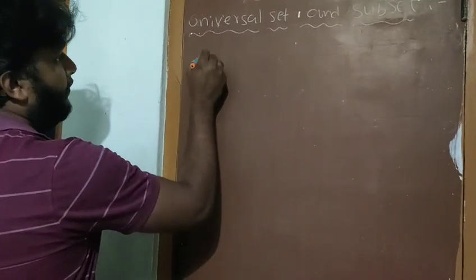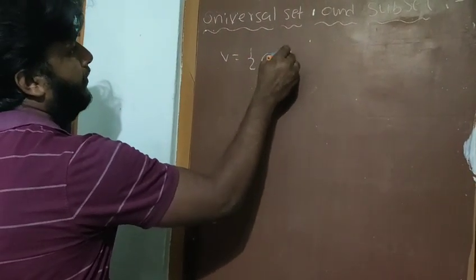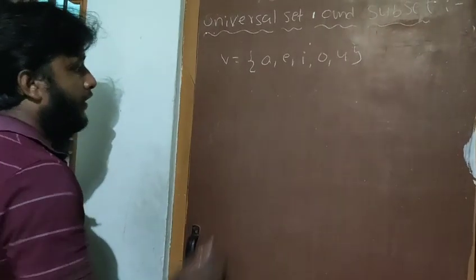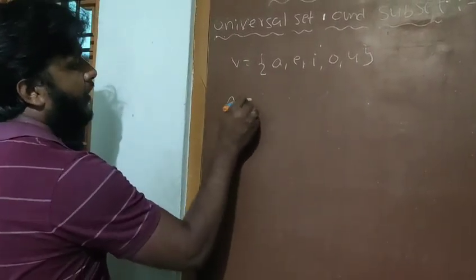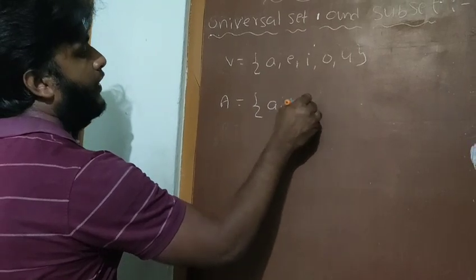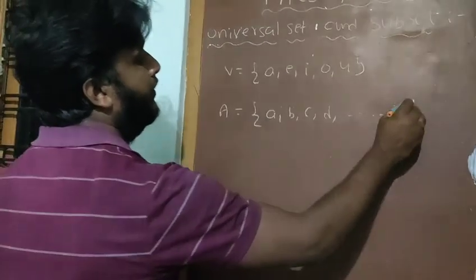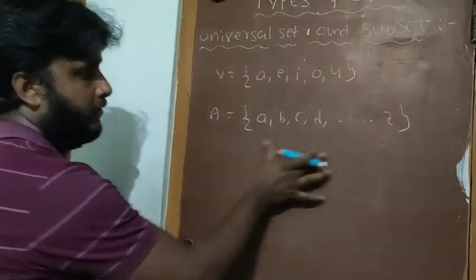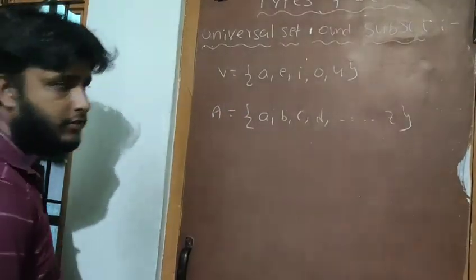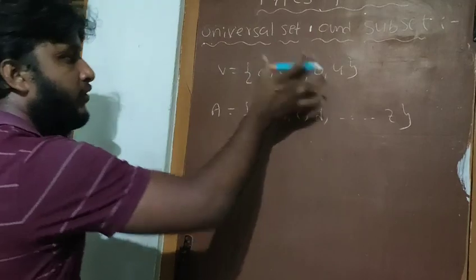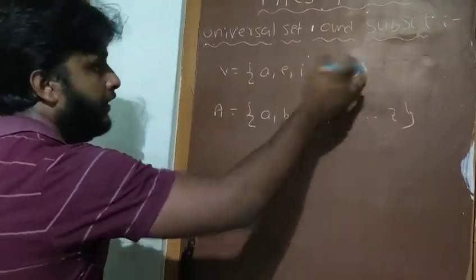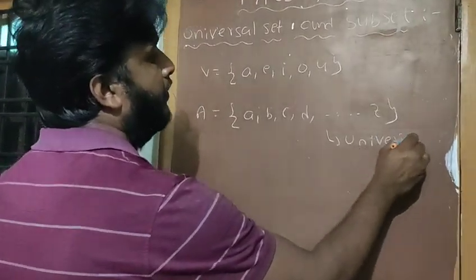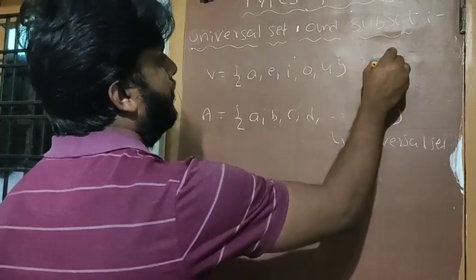For example, V is a set of A, E, I, O, U. These are the vowels of the English alphabet. And A is the set of alphabets A, B, C, D, and so on up to Z. Here, set A has the collection of all English alphabets, whereas V has only the 5 vowels. This set is called the universal set, and this set is called the subset.